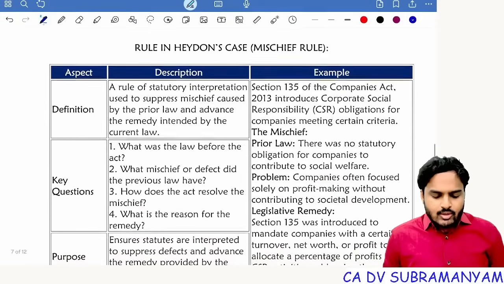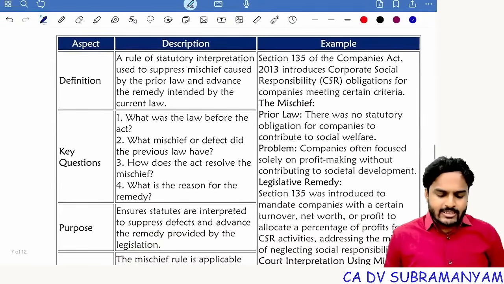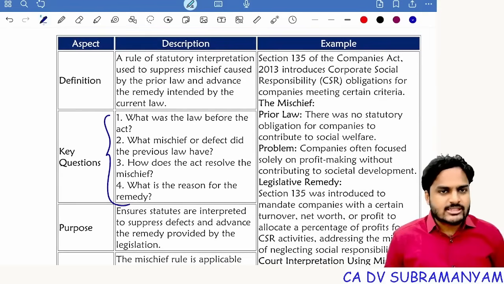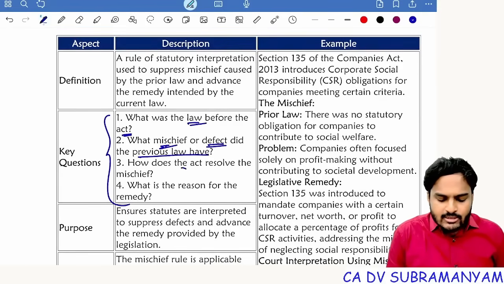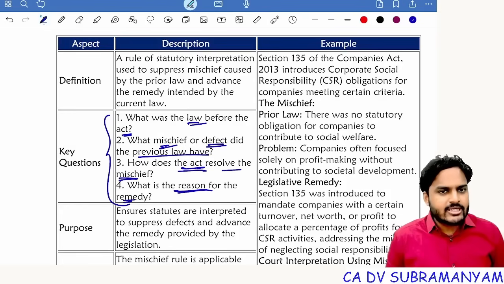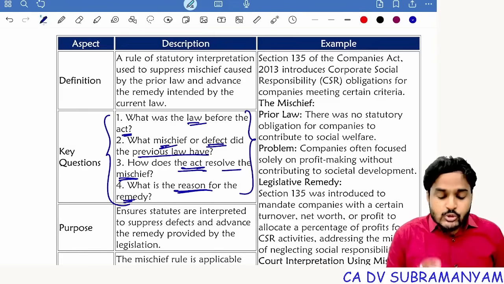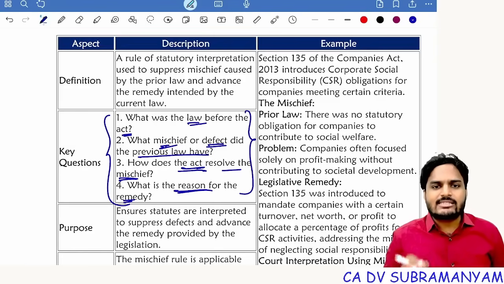Next one, the rule in Heydon's case. In the rule in Heydon's case, you have to remember these 4 questions. What was the law before the act? What was the mischief or defect the previous law had? And how has the current law resolved that mischief, and what is the reason for the remedy? Just remember these 4 questions. You need to write these 4 questions as they are in your examination.